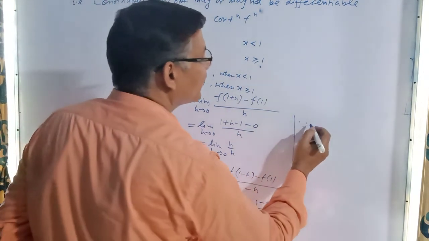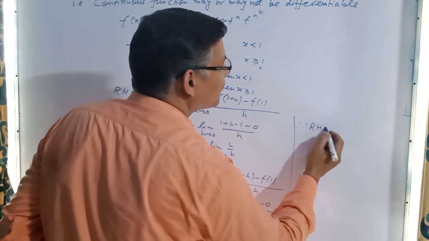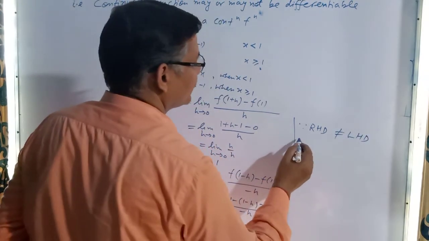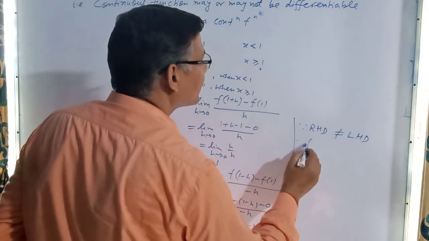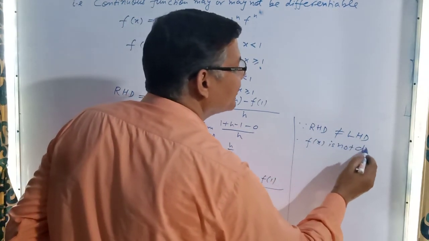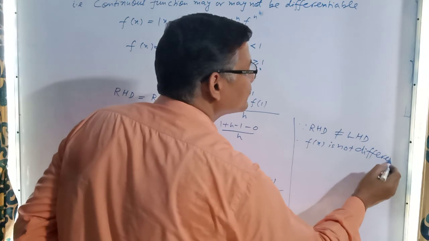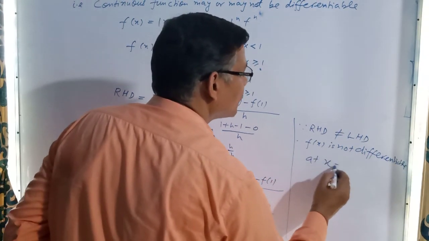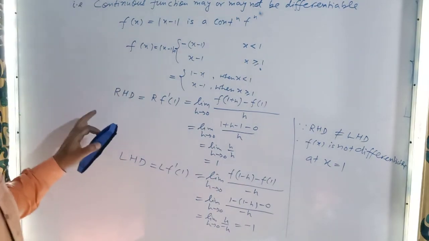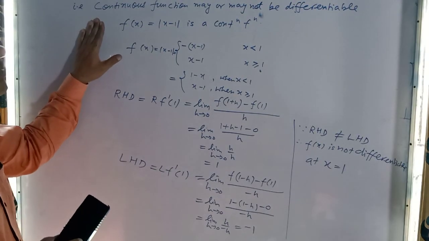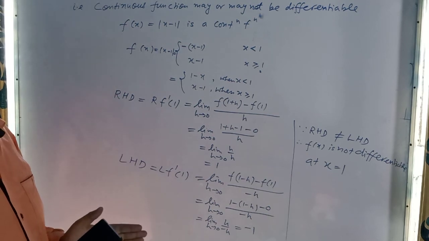Since the right hand derivative is not equal to the left hand derivative, therefore f(x) is not differentiable at x equal to 1. In this way, we are able to show a function which is continuous, but that does not give a guarantee that it is differentiable also. Okay.